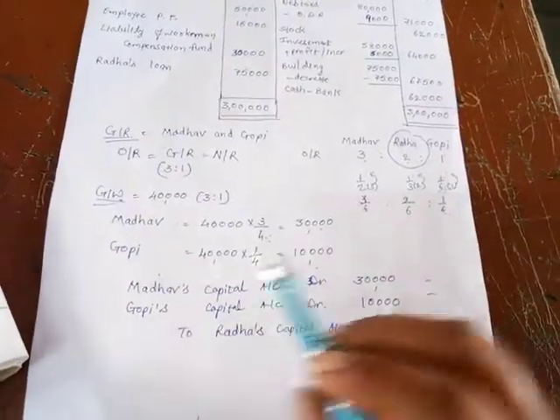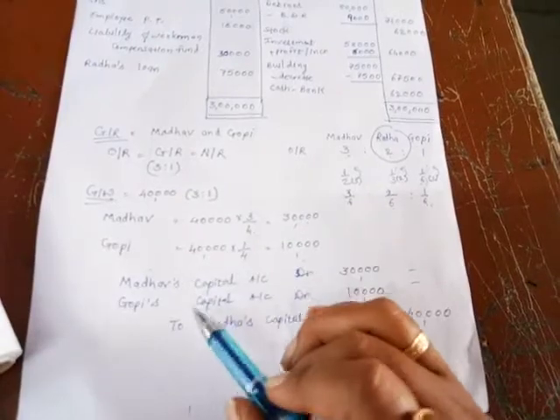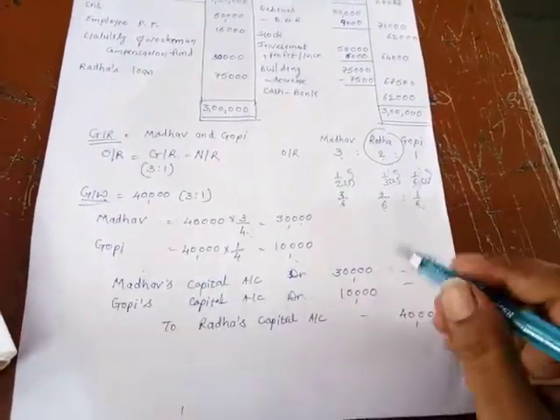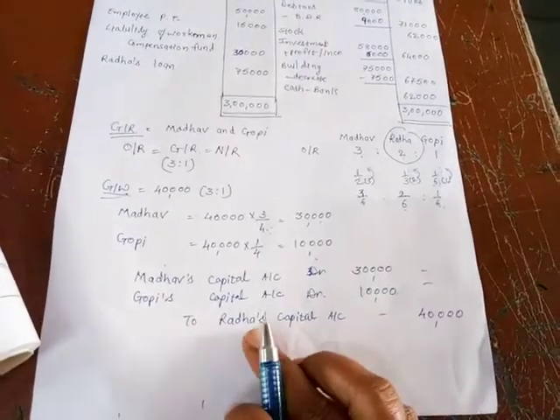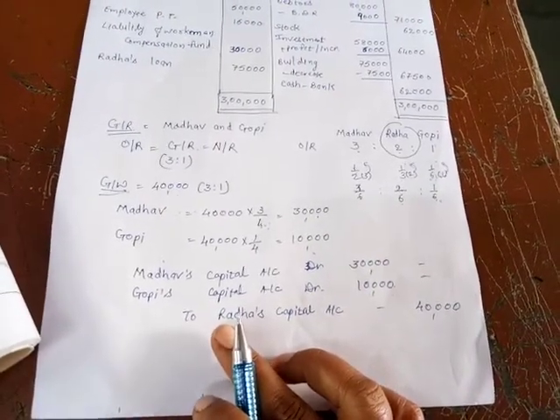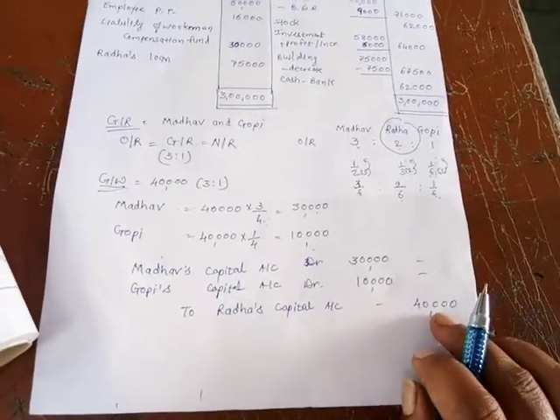So now we write down the entry. Madhav and Gopi become receivers. So Madhav's capital account debit 30,000. Gopi's capital account debit 10,000. Radha becomes giver, so credit the giver, Radha's capital account 40,000.